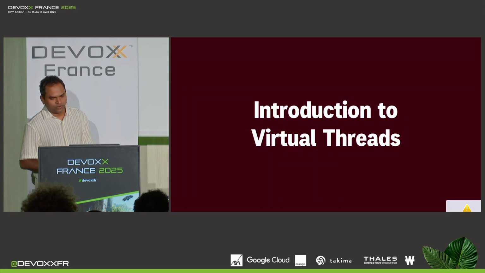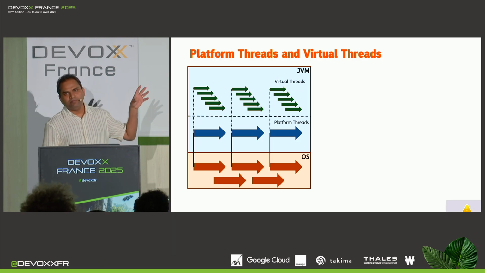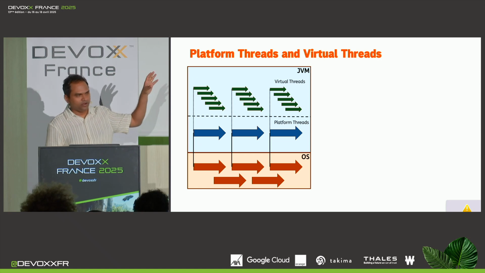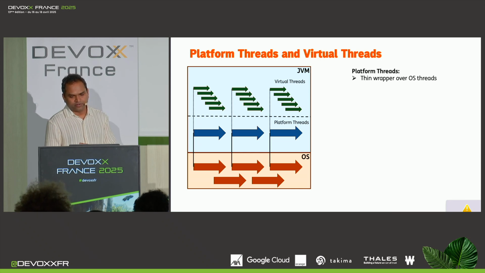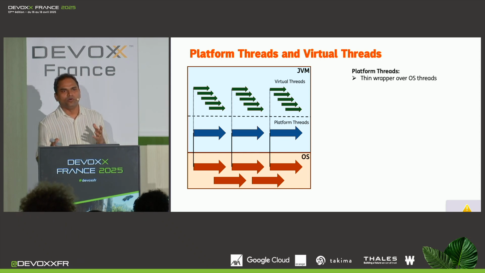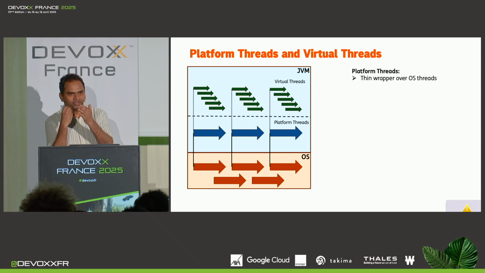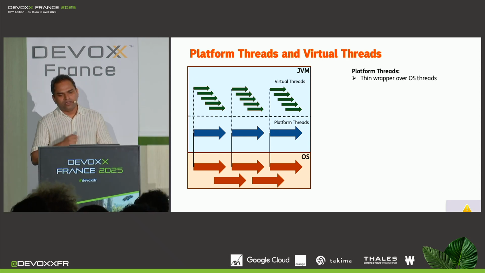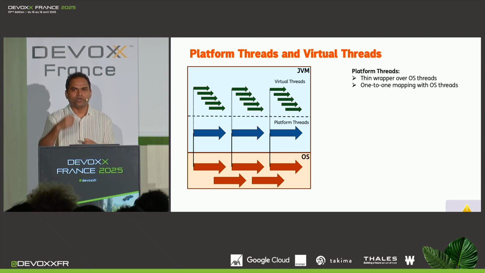The first part is the introduction to virtual threads. What we see here is an instance of the JVM, which is running on some operating system. The JVM has a bunch of virtual threads. It also has some platform threads, and the OS has some OS threads. Let's start with platform threads. Platform threads are a thin wrapper over operating system threads. What that means is that when the JVM wants to create a new platform thread, it requests the OS to create a new OS thread, or kernel thread. And only when that thread can be created does it create a new instance of a platform thread. Because of that, platform threads map to OS threads with a one-to-one mapping.